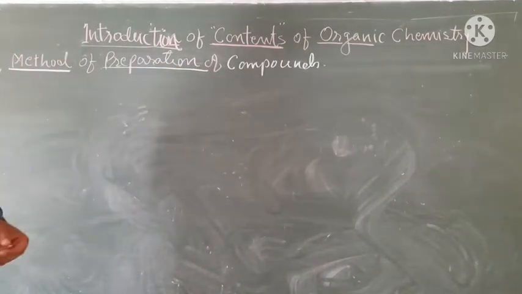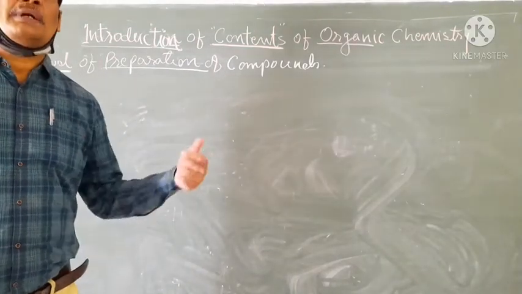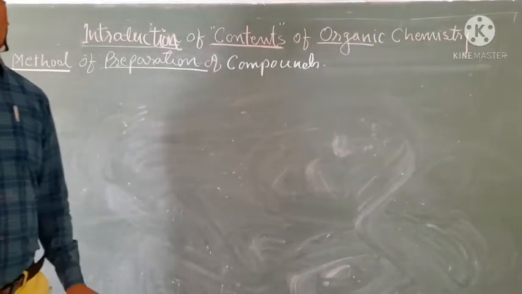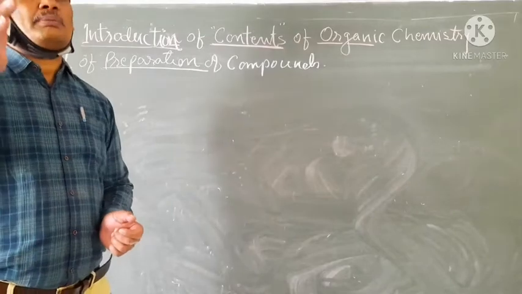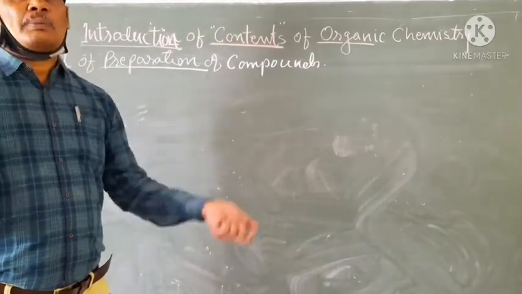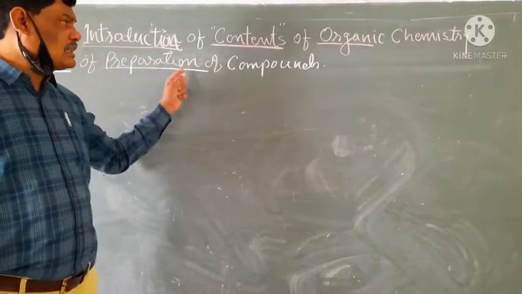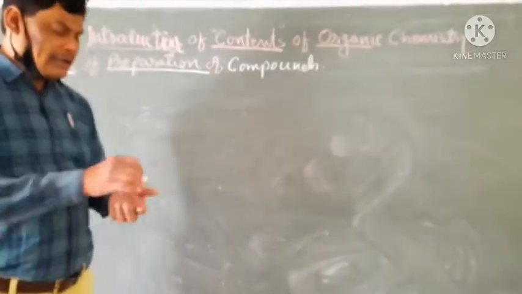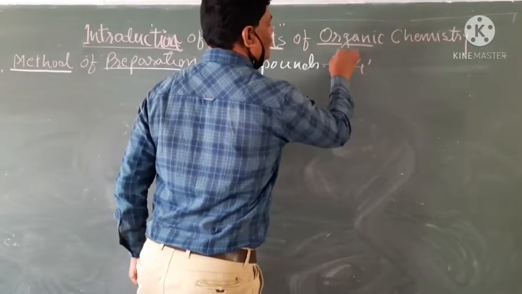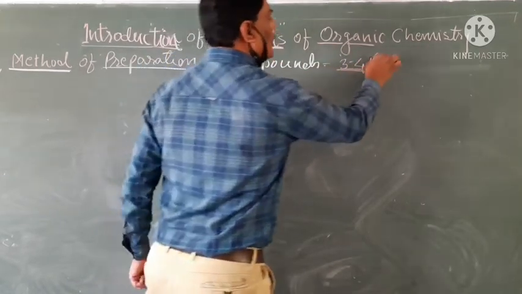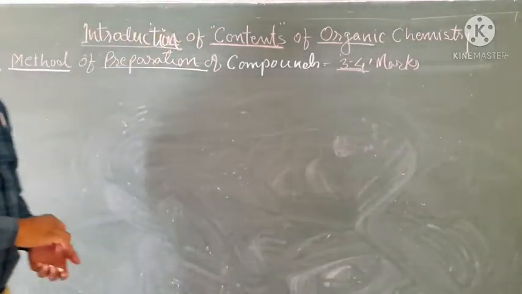So in this fifth content, we will discuss many methods of preparation, and the method of preparation of one compound in one chapter will become the chemical property in another chapter. Therefore, we have to discuss it comprehensively. At least 3 to 4 marks questions are asked from this content.